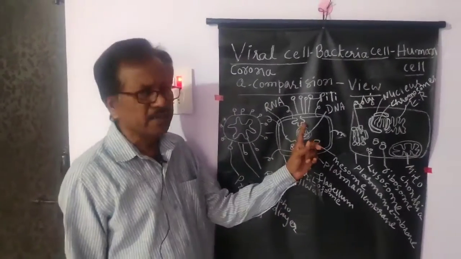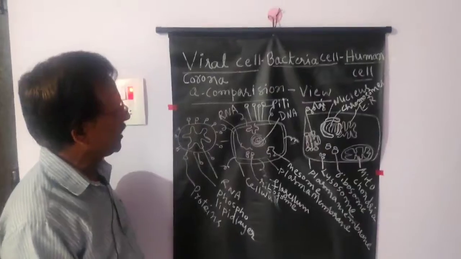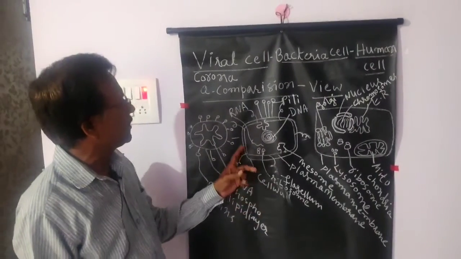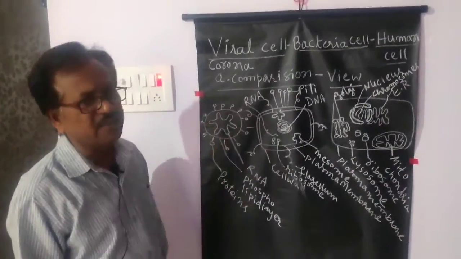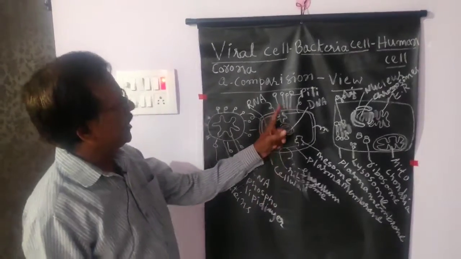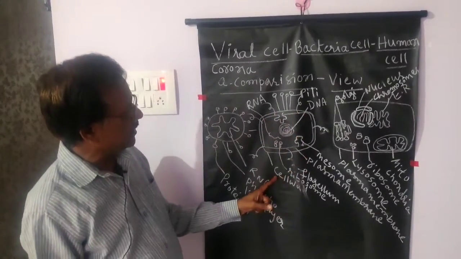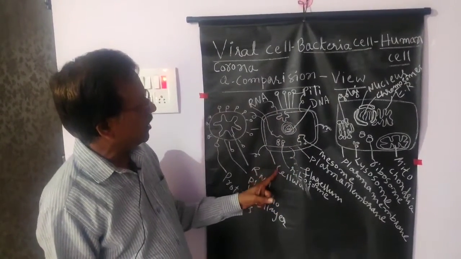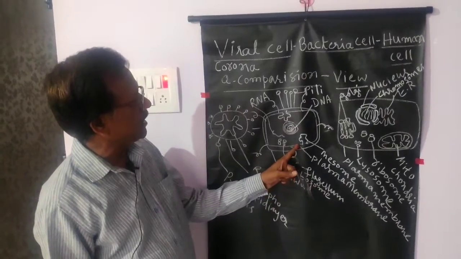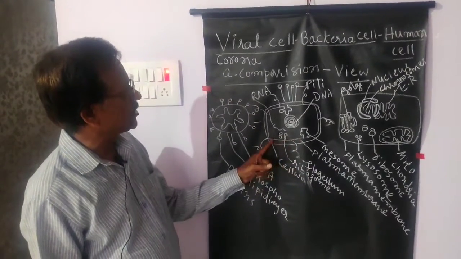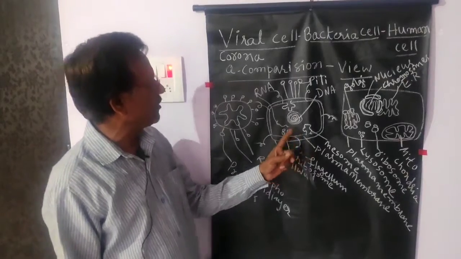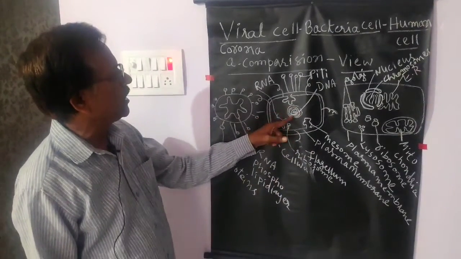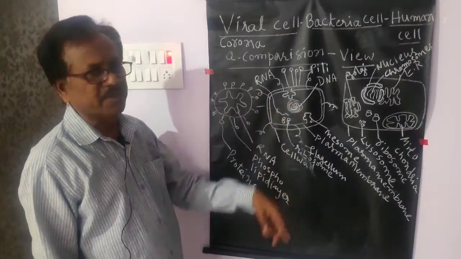Then look at this bacterial cell. Bacterial cell is somewhat better developed cell when comparison with the viral cell. So here a bacterial cell is having the cell wall, and below the cell wall there is a layer. This is called as a plasma membrane layer, and inside the plasma membrane layer in the middle DNA is present.